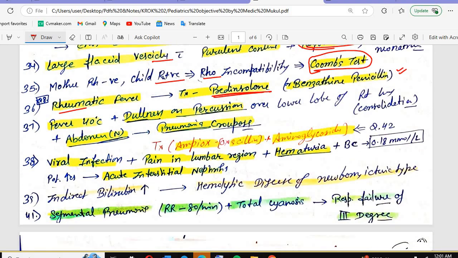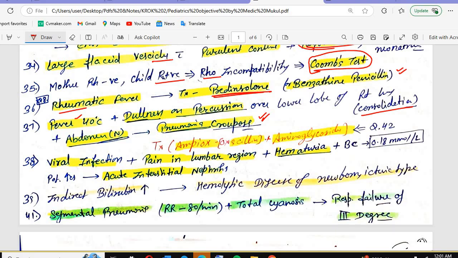We have fever of 40 degrees Celsius, dullness on percussion over the lower lobe of the right lung. That is consolidation. Dullness on percussion means consolidated lung, plus fever is also there. If you have fever and consolidated lung, think about pneumonia. Plus the abdomen is normal. So this is a case of pneumonia. What is the treatment of pediatric pneumonia? Ampiox, oxacillin, plus aminoglycosides will be the answer.